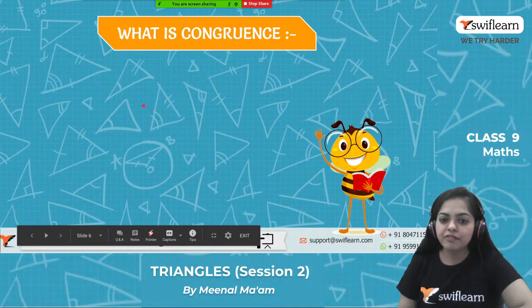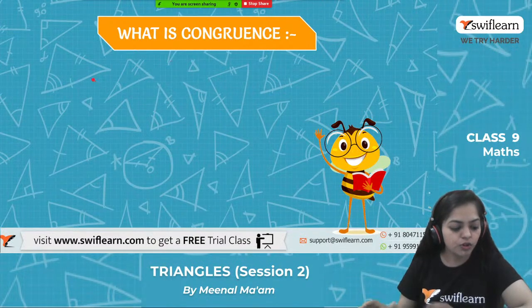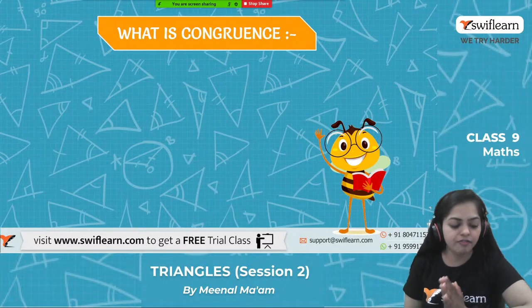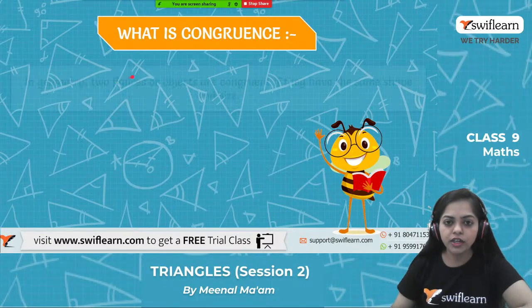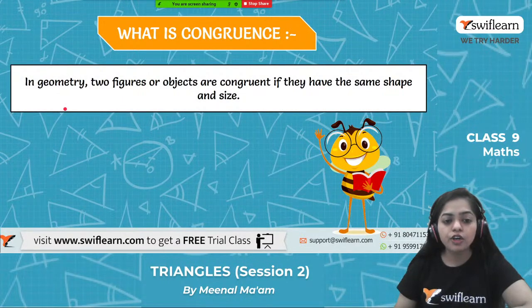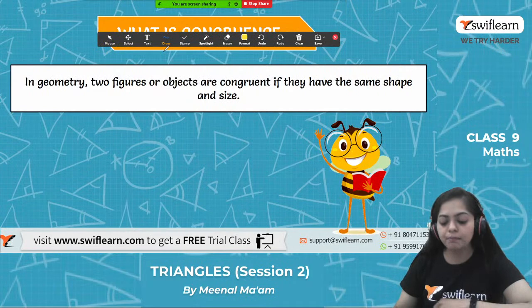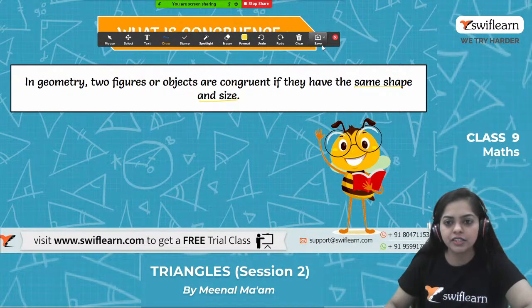Okay, so first we will revise what we have discussed in the last class. We have discussed what is congruence. Anyone want to tell me what is congruence? What kind of figures are known as congruent figures? So what is congruence? In geometry, two figures or objects are congruent if they have the same shape and size. What is the condition for congruence? The objects have the same shape as well as the same size. Got it, everyone? Okay, great.